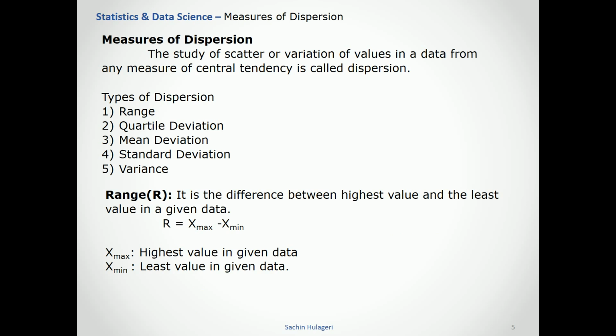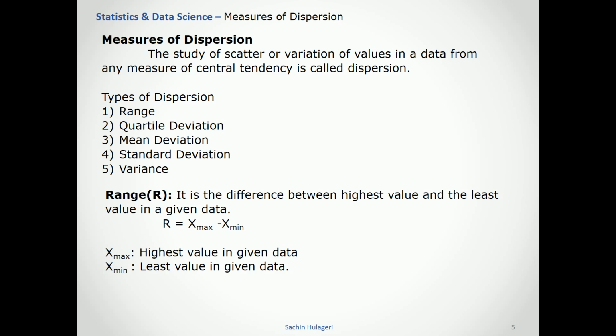Measures of dispersion. The study of the scatter or variation of values in a data from any measure of central tendency is called dispersion. When we plot the data graphically, we identify the centralmost value, which is called the central tendency. From that, how much the data is dispersed, that study itself is known as dispersion study.